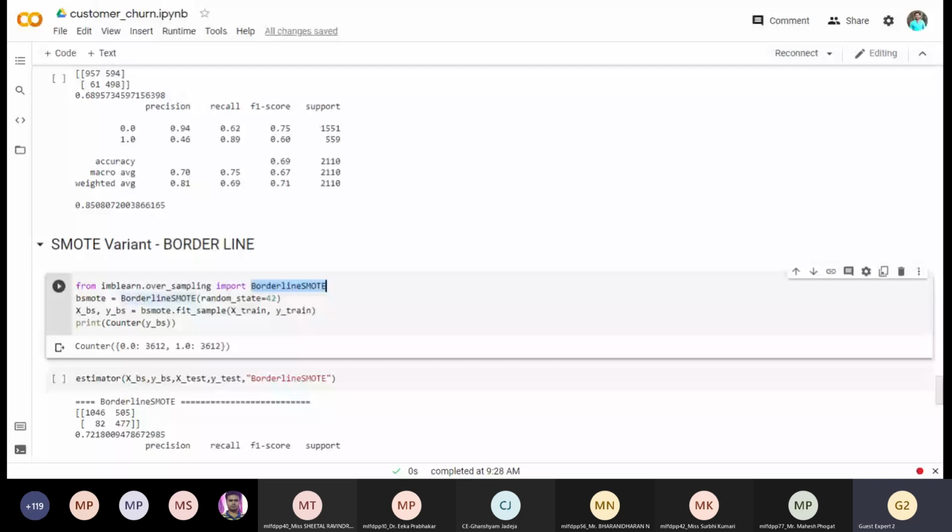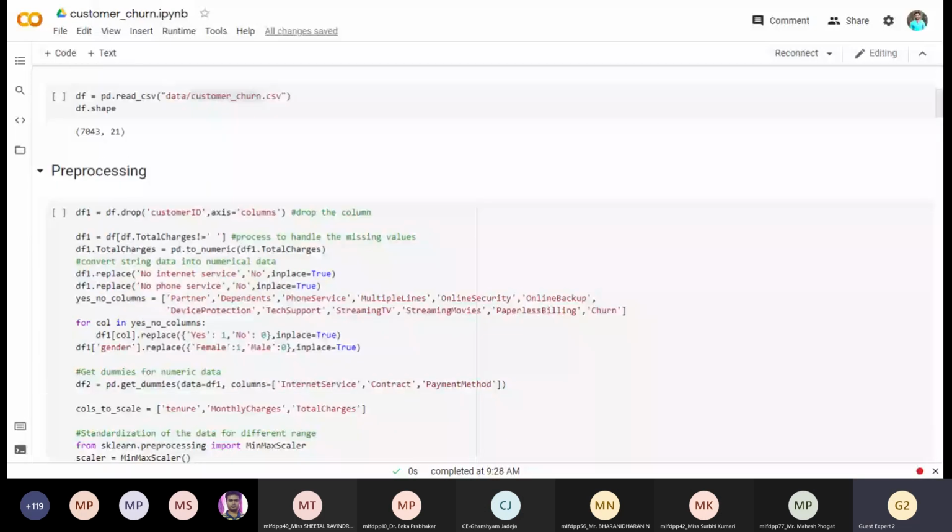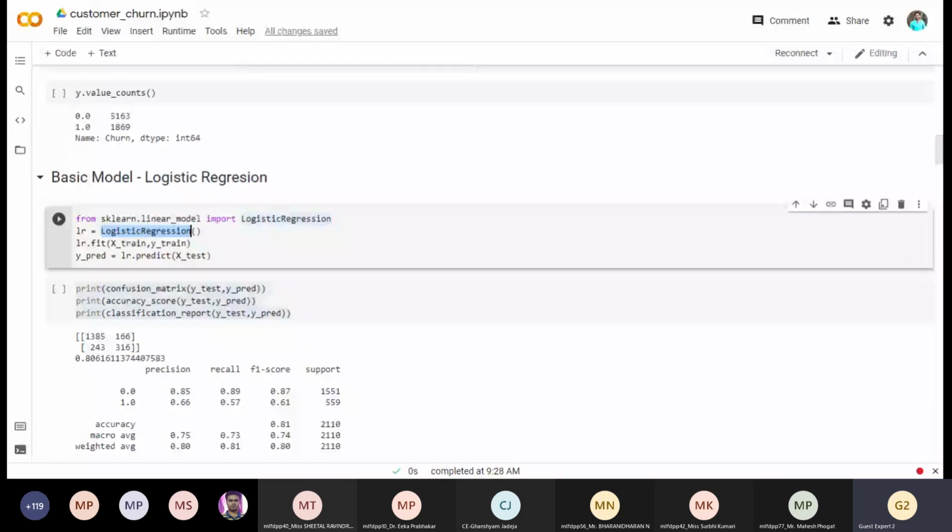But if you have seen carefully, we have only used one classifier, which is logistic regression, which is very, very simple and basic one. Because we see that it is not effective to use the basic classifier. You can use K-neighbors, you can use SVM, you can use any other regression, classification technique as well.